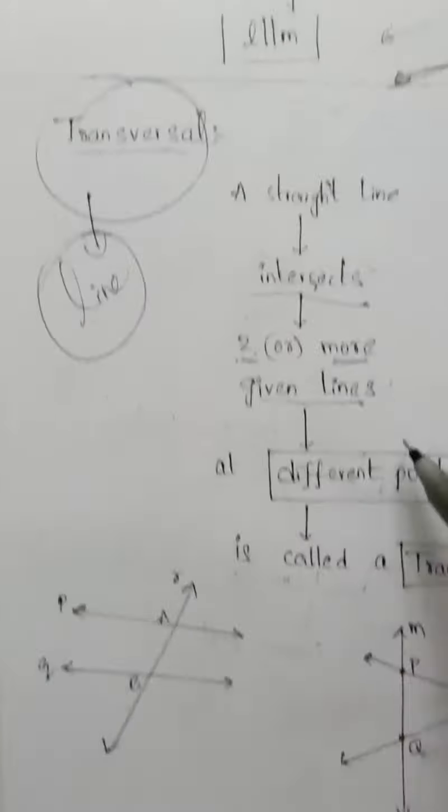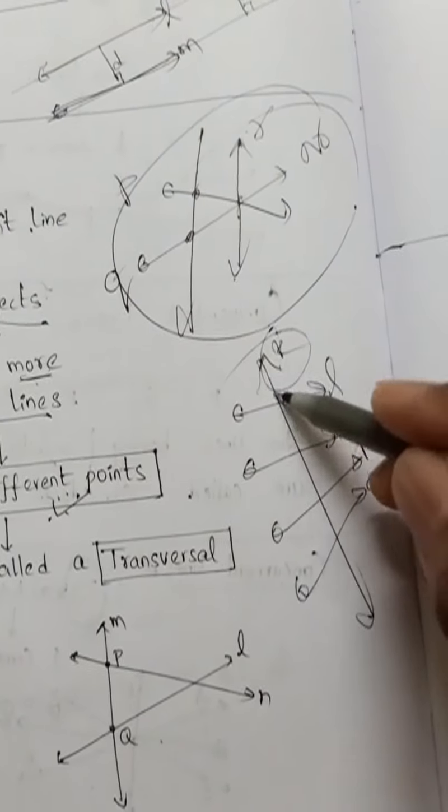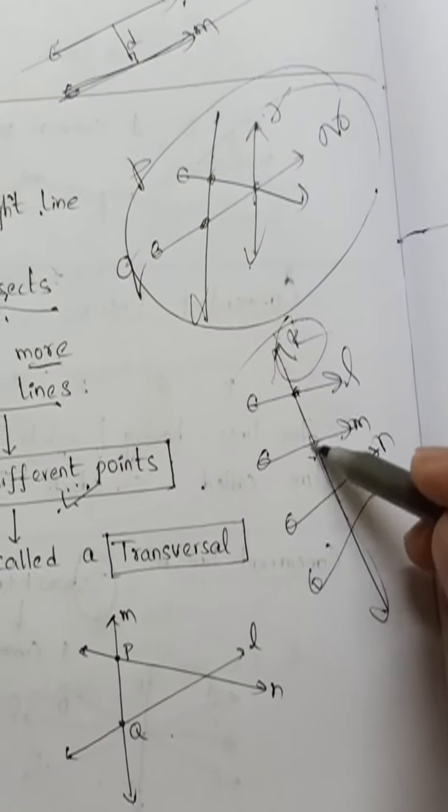Why different points? Suppose P and Q are already intersecting lines. Suppose I draw the R line from the same point, can I say R is a transversal? No, R is not a transversal because R should touch at different points. That is the most important thing. So whenever a straight line intersects 2 or more lines, not only 2 lines. Suppose L, M, N, Q are all lines intersected by one line, suppose K. Now who is the transversal? K is the transversal of all these lines because it is intersecting at different points.